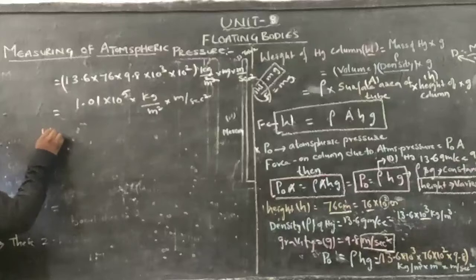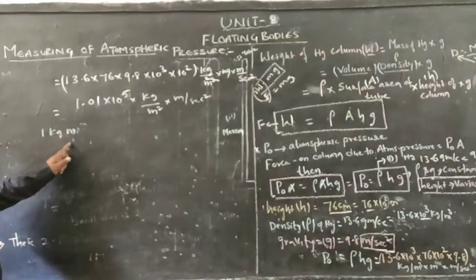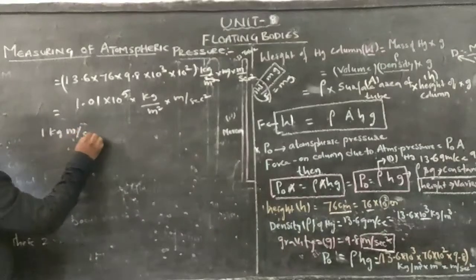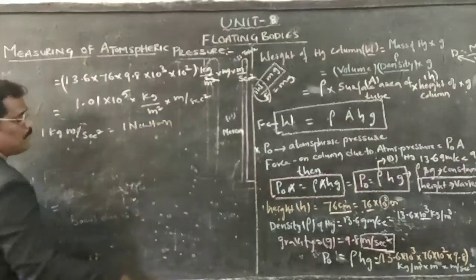We know that 1 kg meter per second square is equal to 1 Newton.